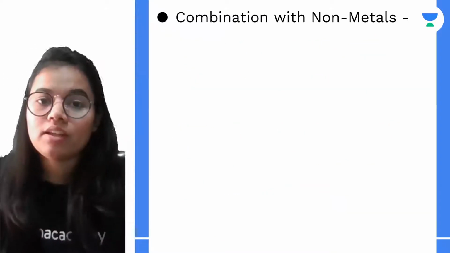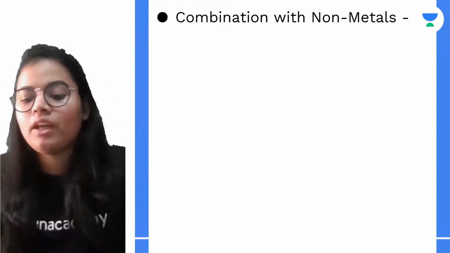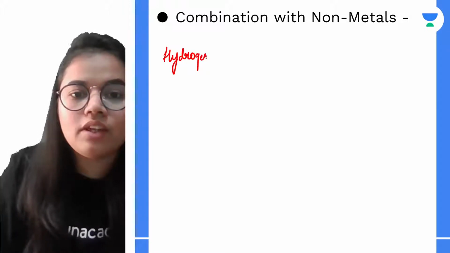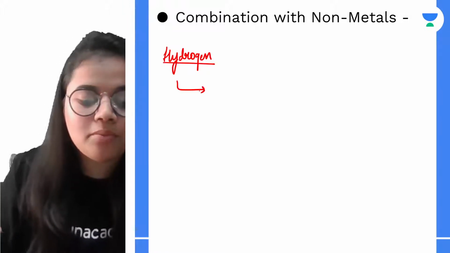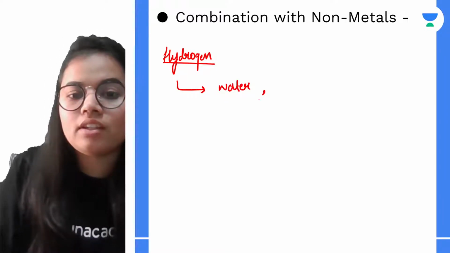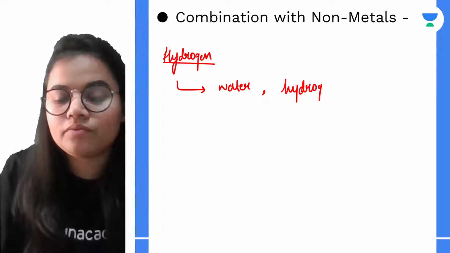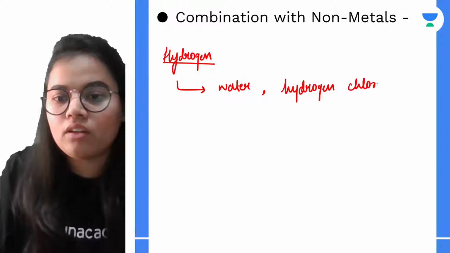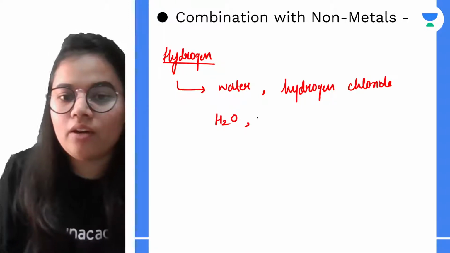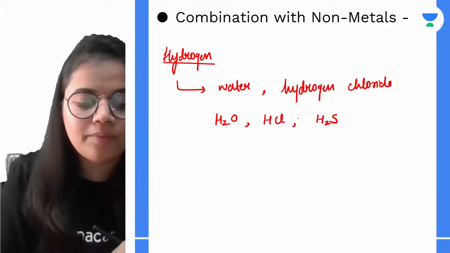Next is the combination with non-metals. Now when hydrogen combines with non-metals, it forms various compounds. For example, if it combines with oxygen, it forms what? Water. When it combines with chlorine, it forms hydrogen chloride. I'll just write it over here. We can have water, hydrogen chloride, hydrogen sulfide, etc.